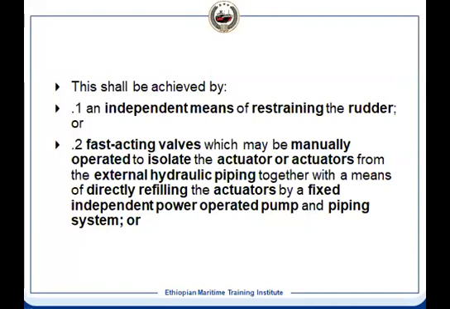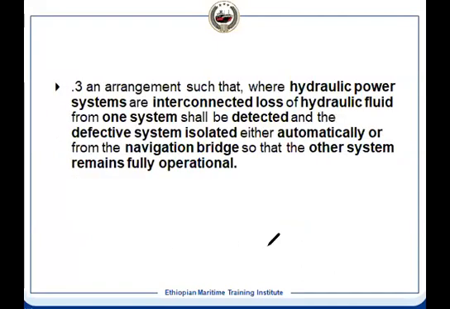What it does, suppose one system fails, the other system has to be isolated. That isolation valve will be the fast acting valve. It will act fast so that the other unit gets isolated, because otherwise you will be losing the oil from the other unit also. And then it is isolated, and the sound system will take over, and then it will keep on running the steering gear, so that steering power is not failed.